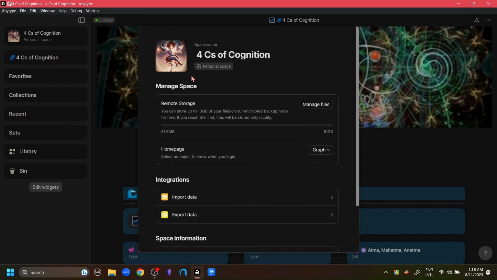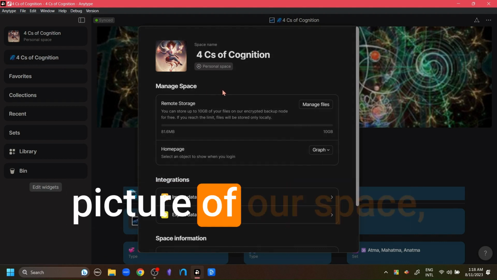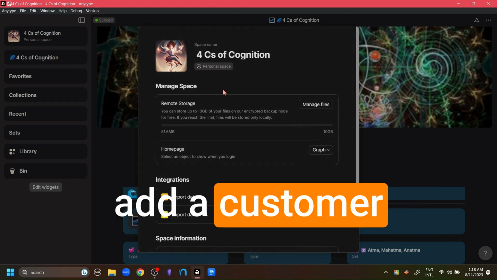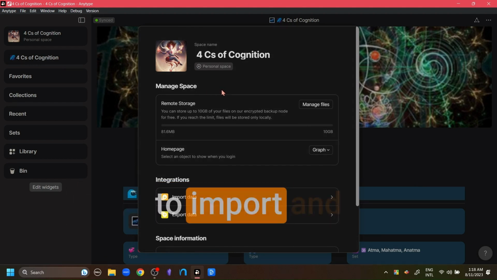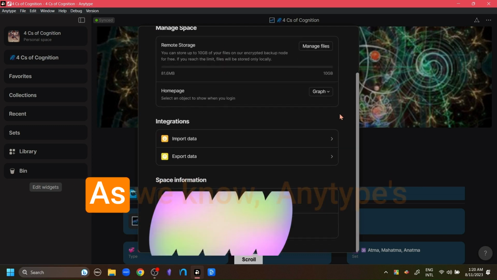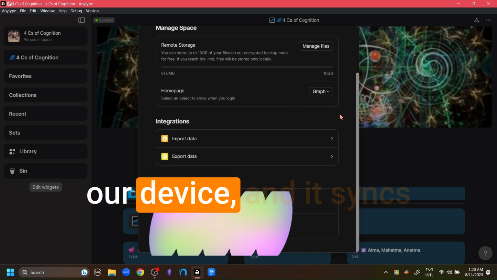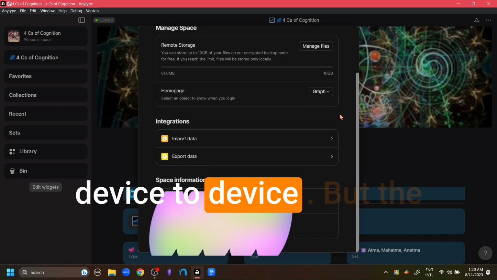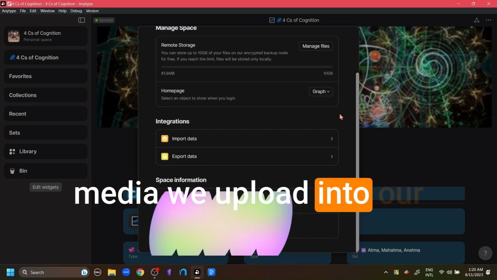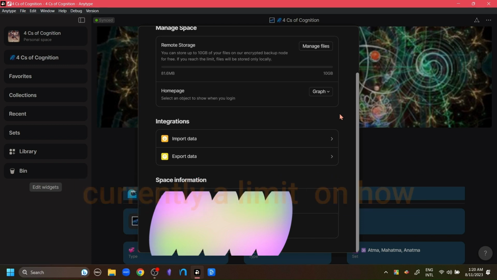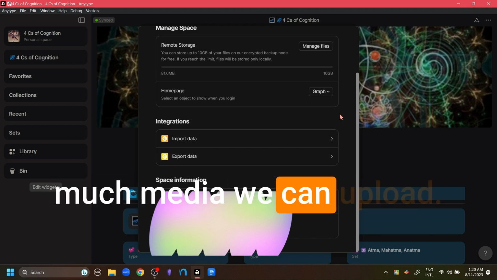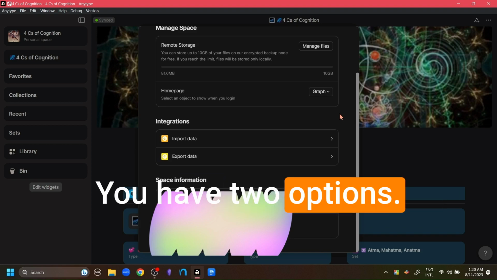Now, while we are on the space settings, I'd like to just mention that in here we can change the profile picture of our space, add a custom link to our page, and choose to import or export data. As we know, Anytype's data is stored locally on our device and it syncs device to device. But for the media we upload into Anytype, there is, I think, currently a limit on how much media we can upload. You have two options.